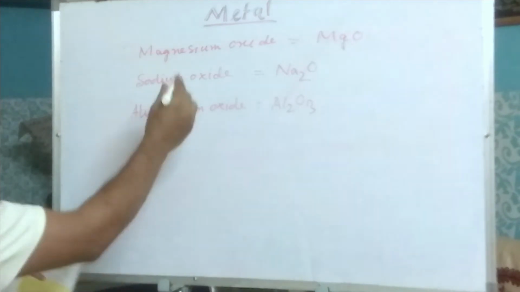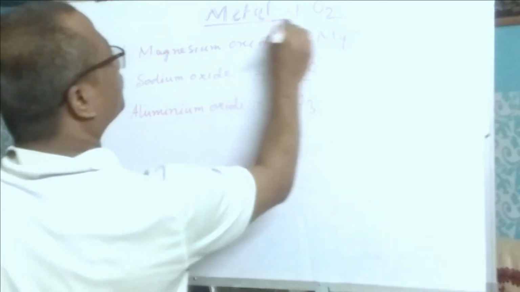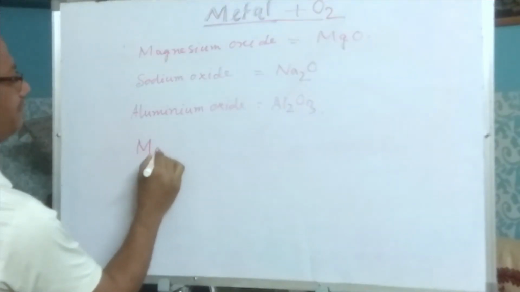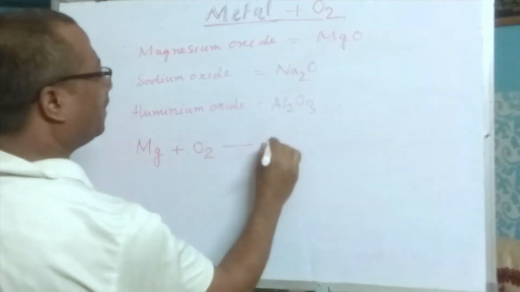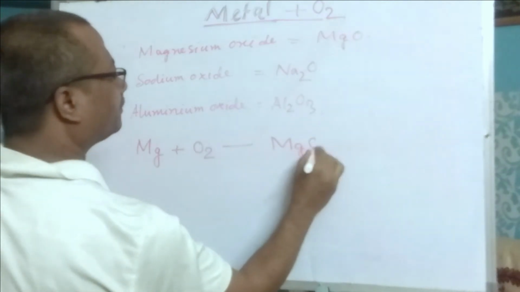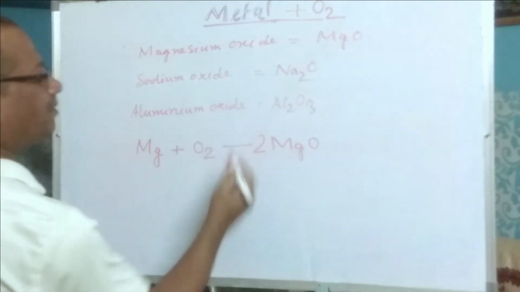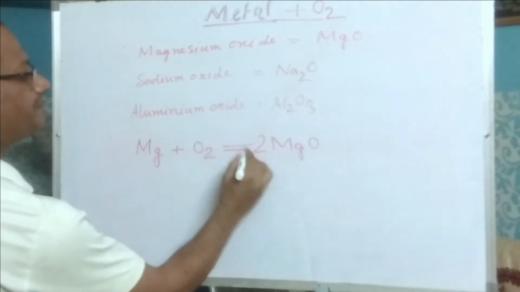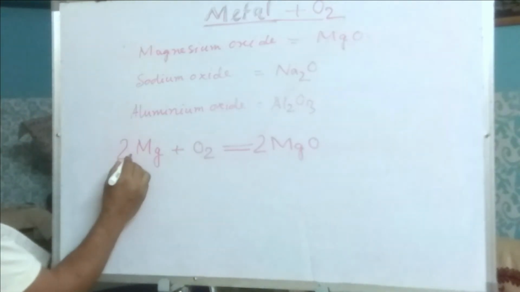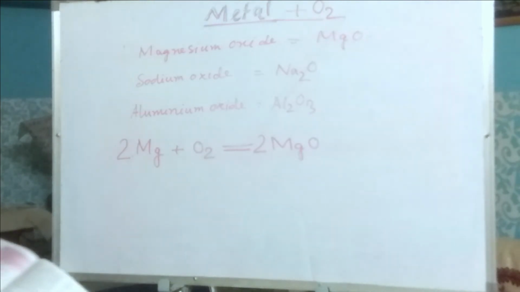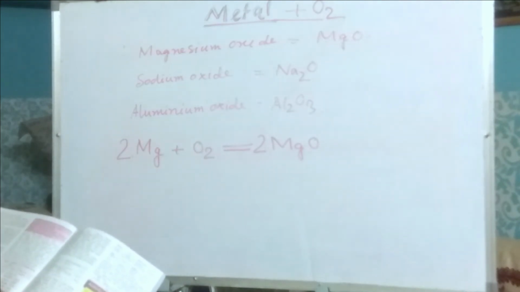Now, when a metal reacts with oxygen, what happens? When magnesium reacts with oxygen, it produces magnesium oxide. Here there are two, so we have to multiply by 2 to make them equal. There are 2 Mg, so the coefficient of magnesium is 2, and both sides become equal.